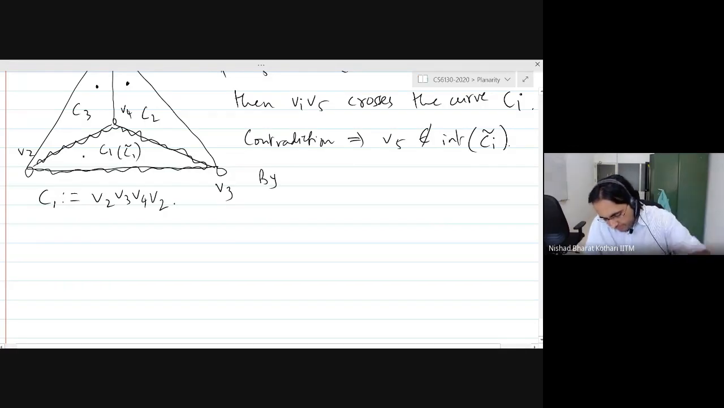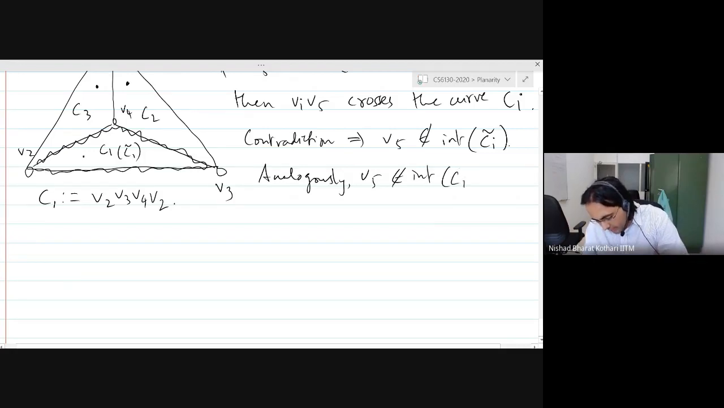By analogously, V5 is not in the interior of C2 tilde. Oh, well, I said Ci tilde, so I don't need to write this again. Okay.